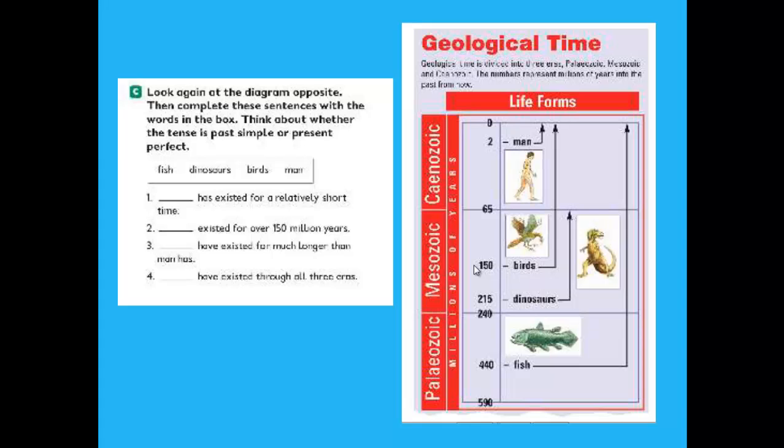Yes. Excellent, my students. I think you have guessed which word we will choose. So the first one is man. Man has existed for a relatively short time. Why? Because man has lived in the third era of geological time, I mean Cenozoic, and this time is so short if we compare it with the previous two eras, I mean Mesozoic and Paleozoic.